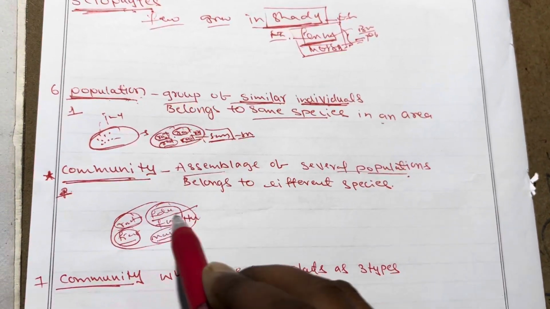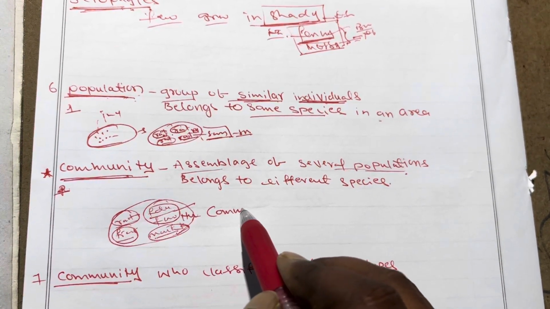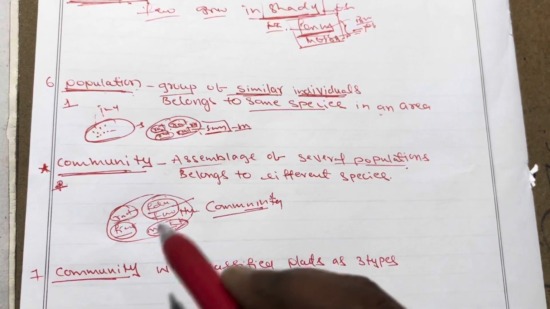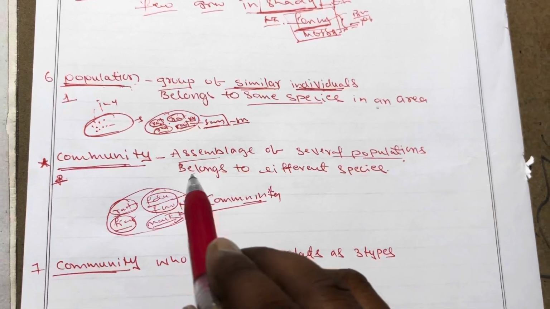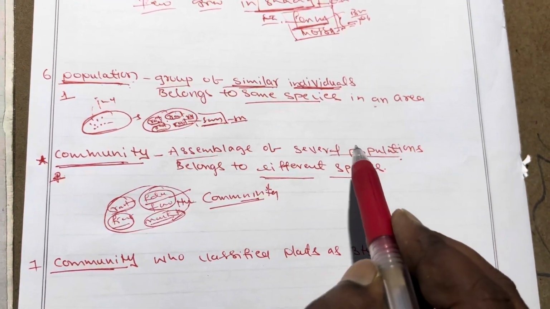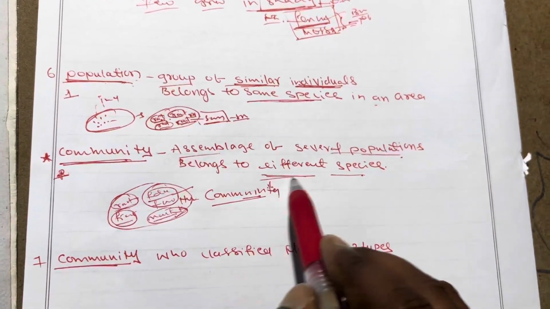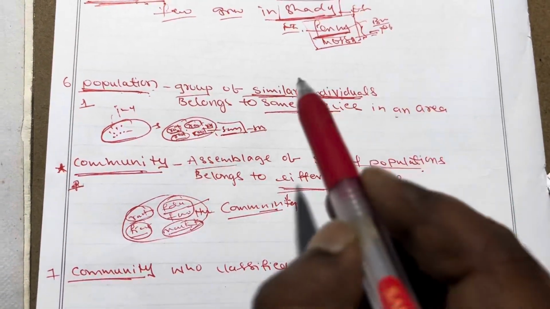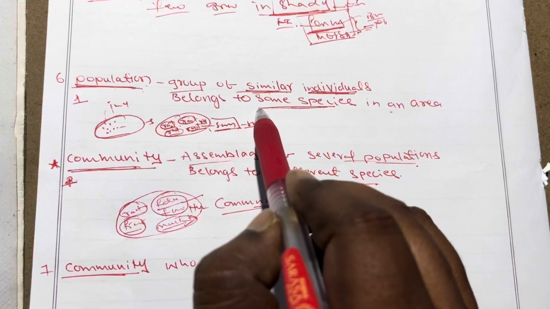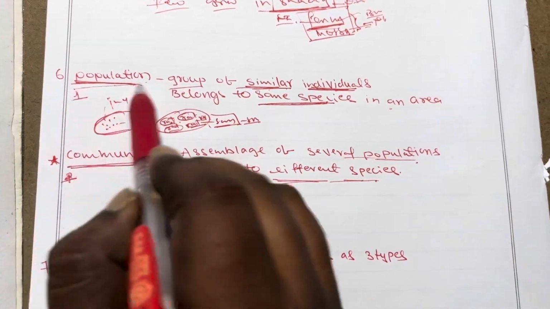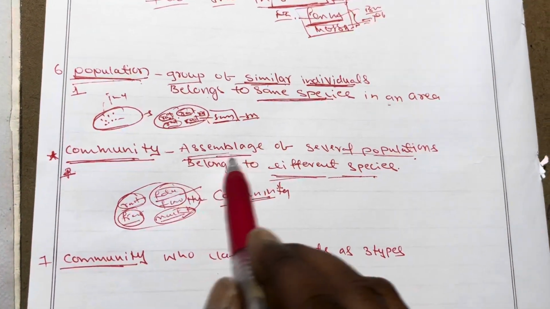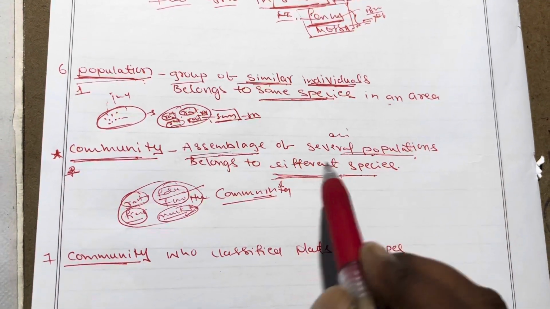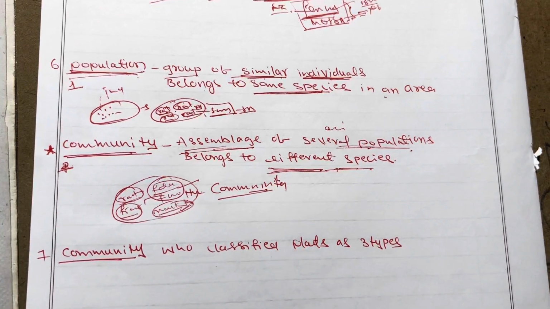So different populations together are called a community. We know that community means a group of populations belonging to different species; here it is the same species, there different species. Very important question. A group of similar individuals belonging to the same species is called a population, and an assemblage of several populations belonging to different species is called a community.